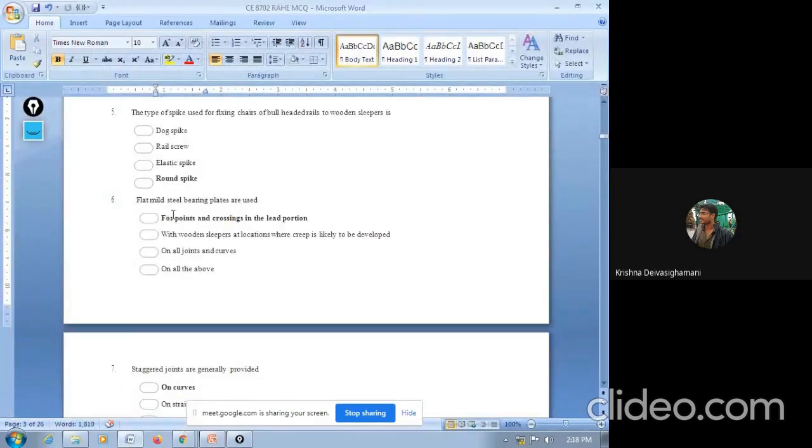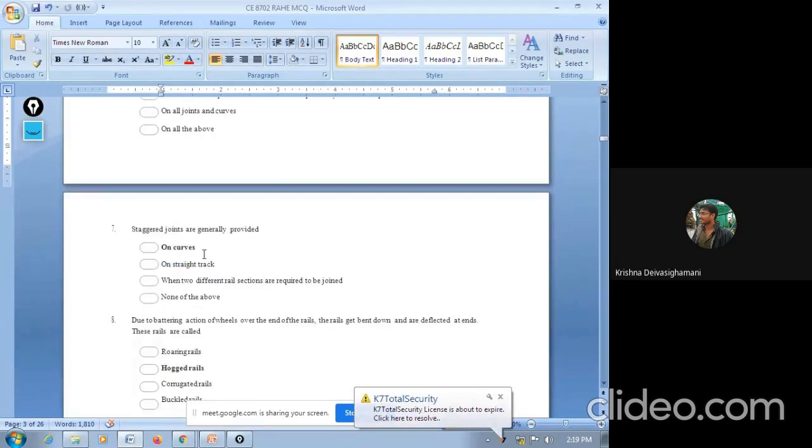Question number 6. Flat mild steel bearing plates are used for points and crossing in the lead portion, with wooden sleepers, at locations where creep is likely to be developed, on all joints and curves, or on all of the above. So the answer is for points and crossing in the lead portion. Remember, the mild steel bearing plates are used at points and crossings in the lead portion.